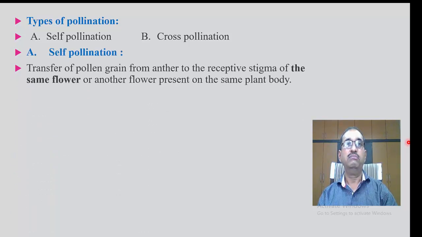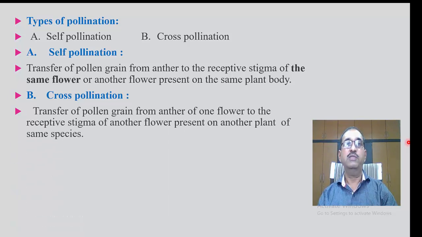First, self-pollination, and second, cross-pollination. Self-pollination: transfer of pollen grain from the anther to the receptive stigma of the same flower or another flower present on the same plant body is called self-pollination. Cross-pollination: transfer of pollen grain from the anther of one flower to the receptive stigma of another flower present on another plant of the same species is called cross-pollination.